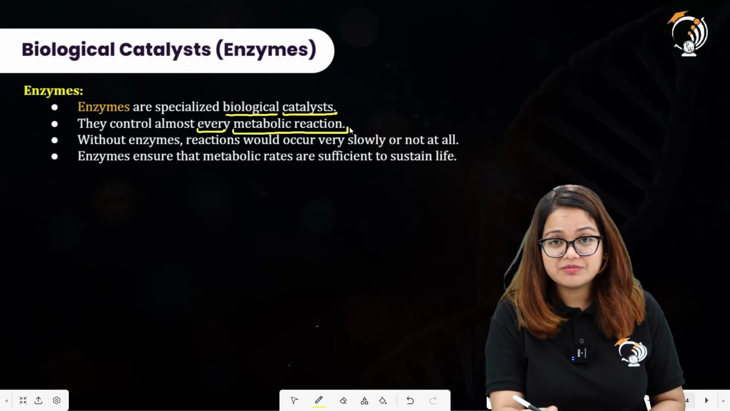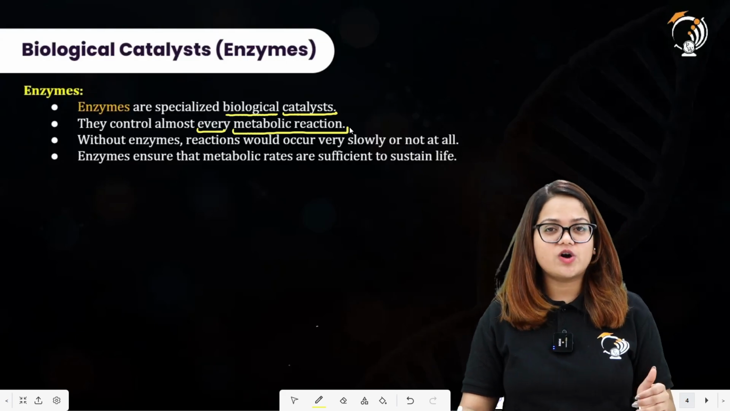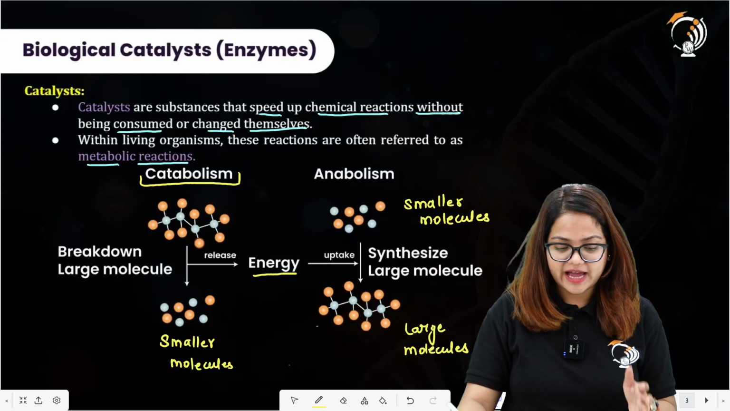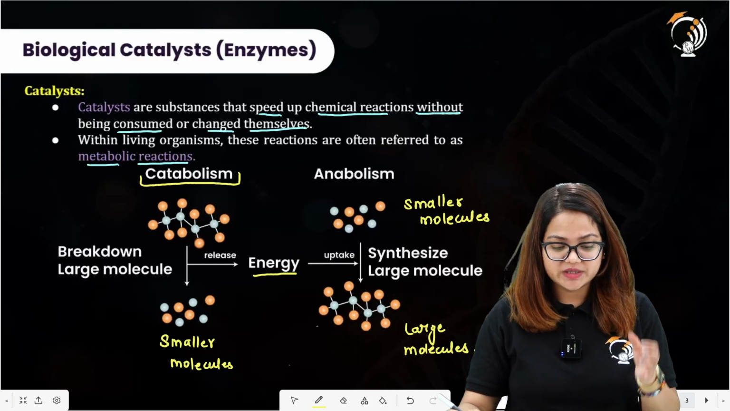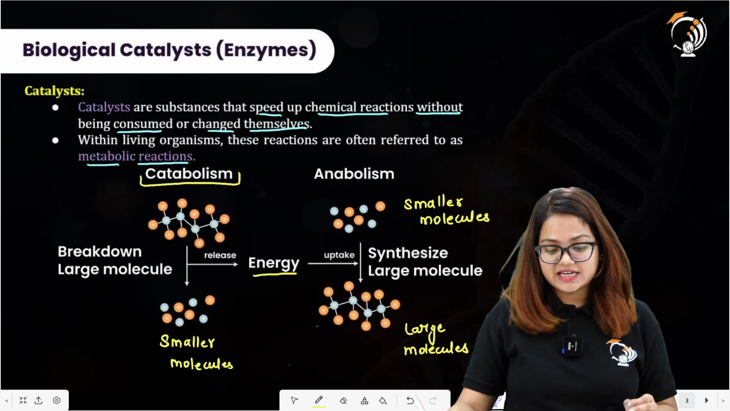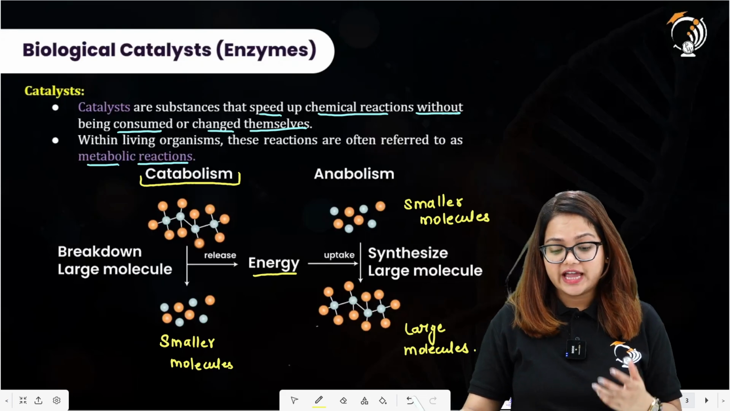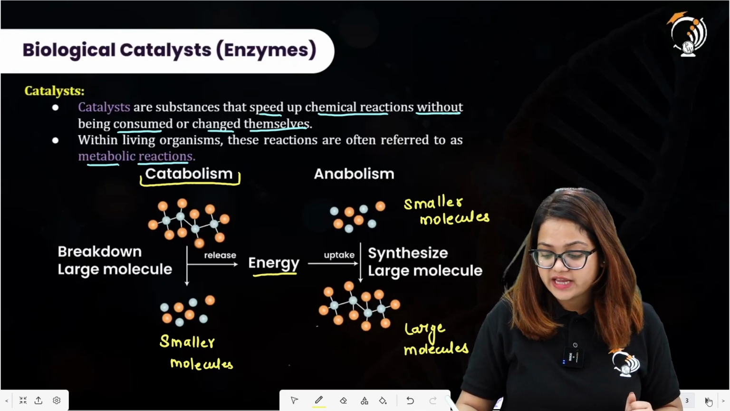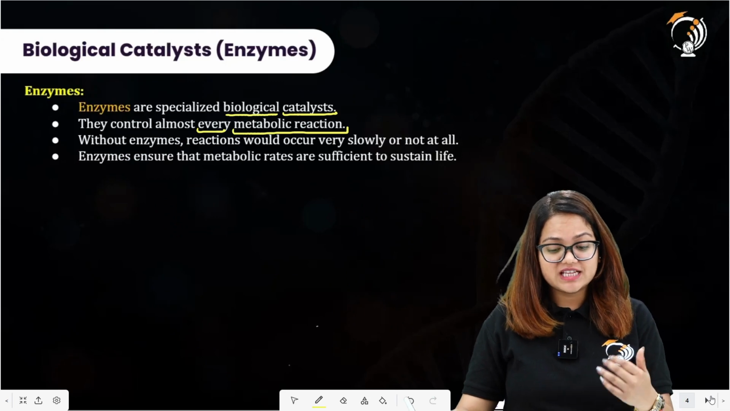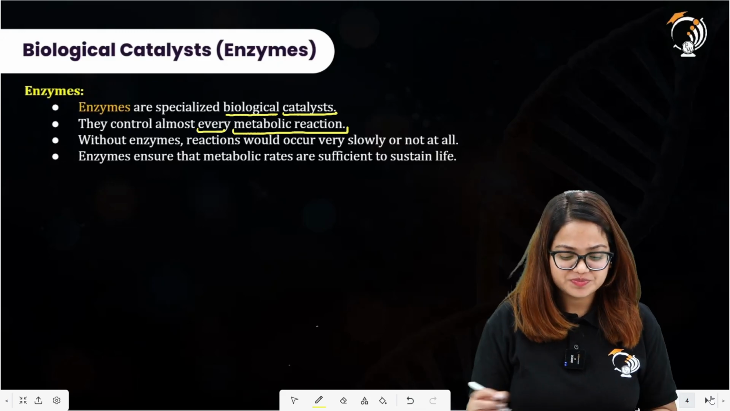And what do we mean by metabolic reaction? These are those kind of reactions which occur in living organisms. In the previous slide, we had this definition: within the living organism. Living reactions are often referred to as metabolic reactions. All right, and these metabolic reactions have catalysts. These are biological catalysts, and we can commonly call them enzymes.